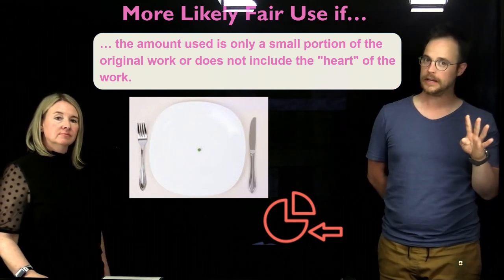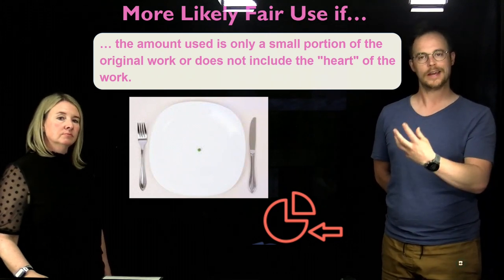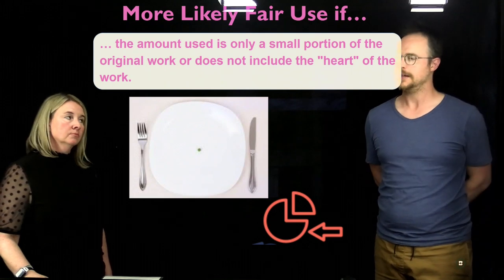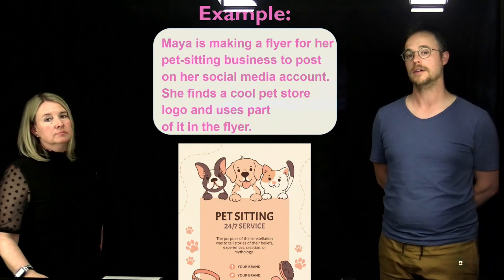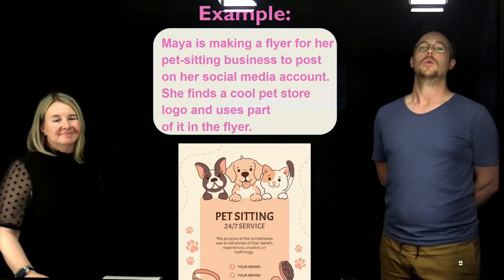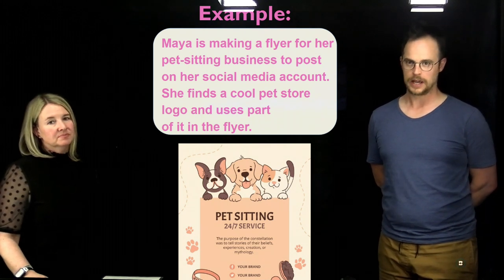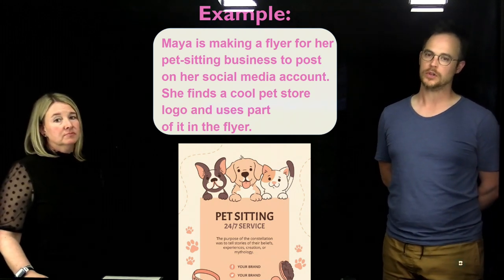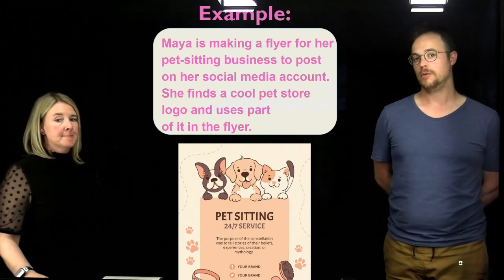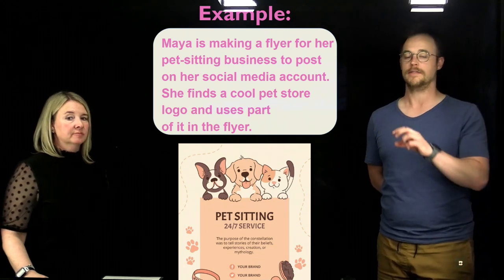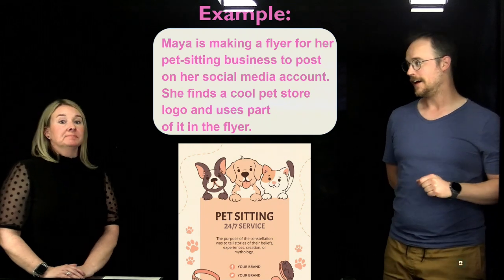So when those four pieces are all in balance and all acknowledged, or you're within that green space of all of them, you're most likely in a good space for using that without infringing on those copyrights. So we've got a little example here. We've got Maya. She's making a flyer for her pet sitting business to post on her social media account, and she finds a cool pet store logo and just pops it in as part of that flyer. Does this fall within those four guidelines of the amount, the effect, the purpose, and the...